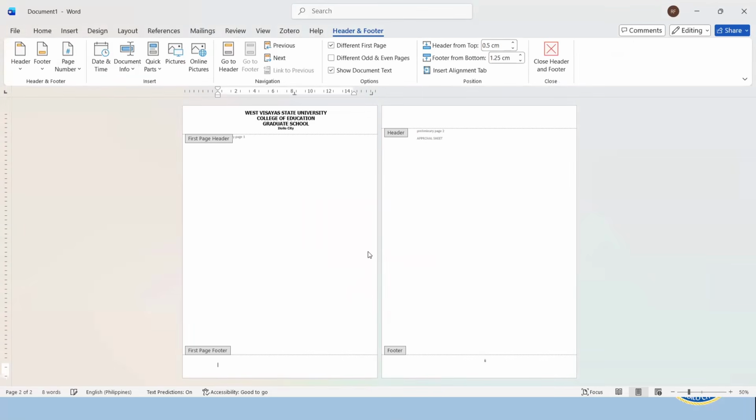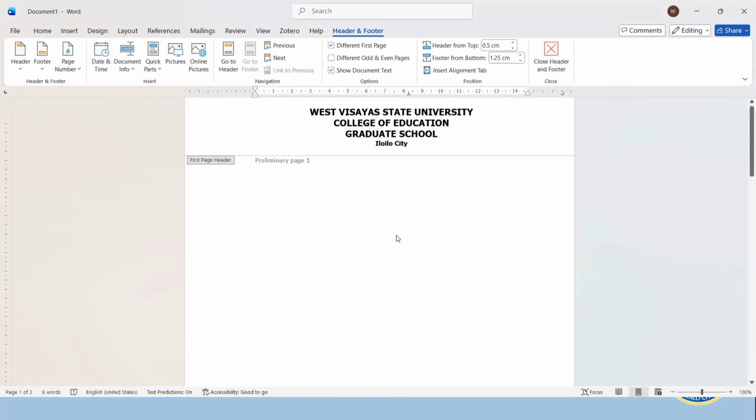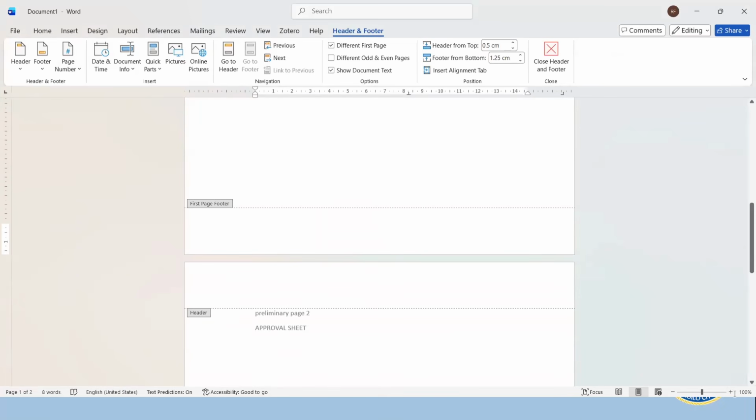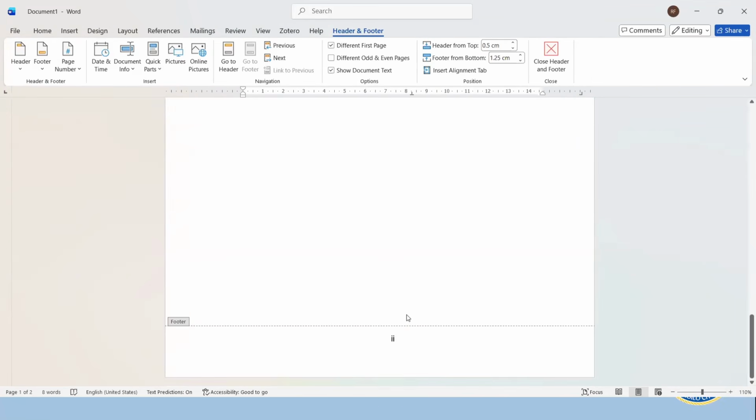There you go. So let's zoom in. As shown on the screen, we do not have a page number here on the first page. And on the second page, we now have this. All right. Are there questions? Is there a procedure that I need to repeat?